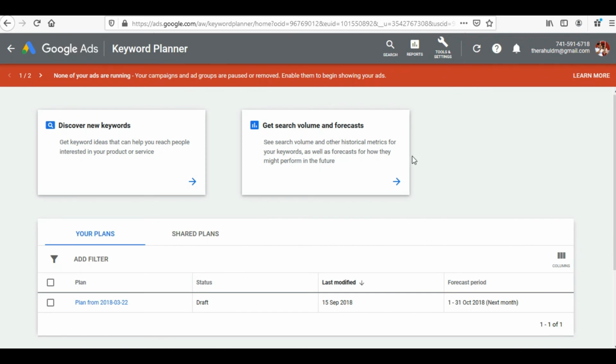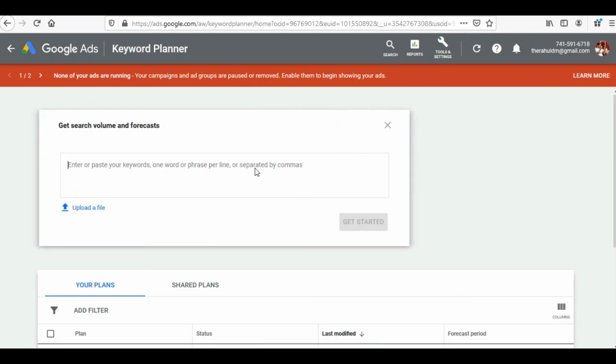Now, if you have identified a long list of keywords, you would be interested in searching how much search volume every keyword is gaining on the search engines. In the keyword planner tool, you can go to get search volume and forecast. You can simply click over it and enter all the different keywords that you have in order to check their search volume over here. You can enter a keyword per line like used cars. You can put a comma and write the next keyword, or you can simply click enter and put different keywords in every line.